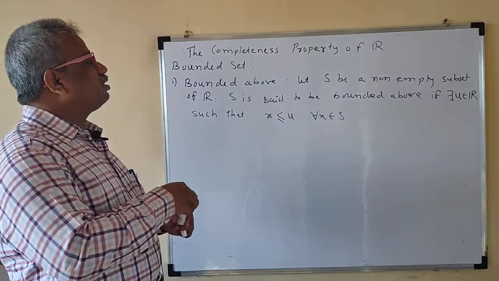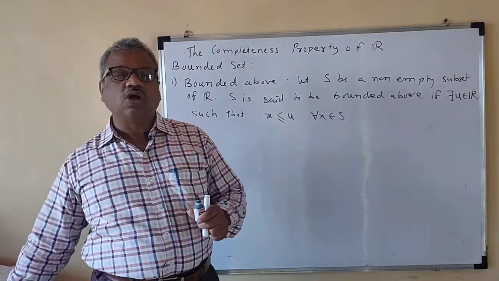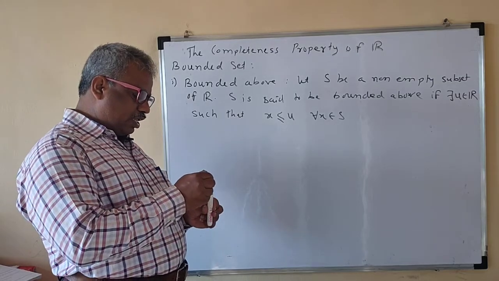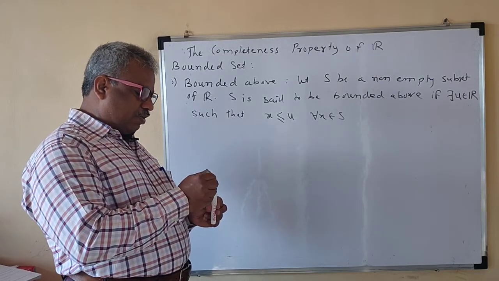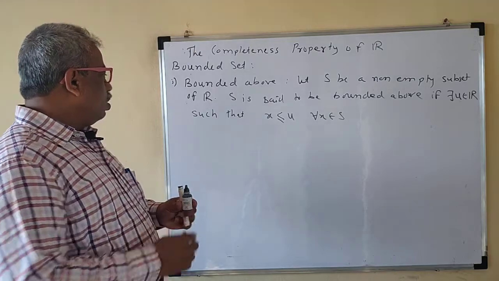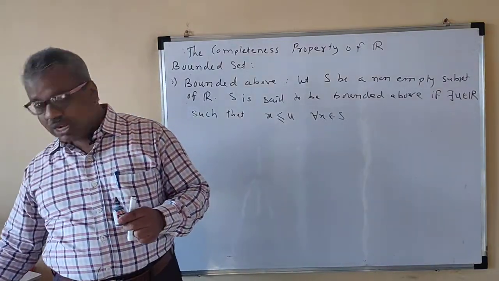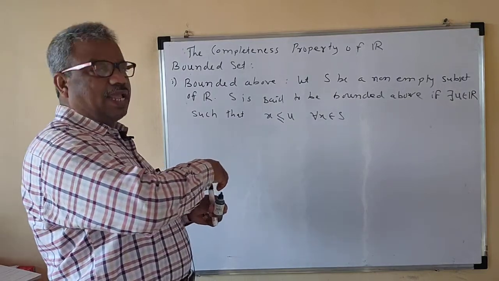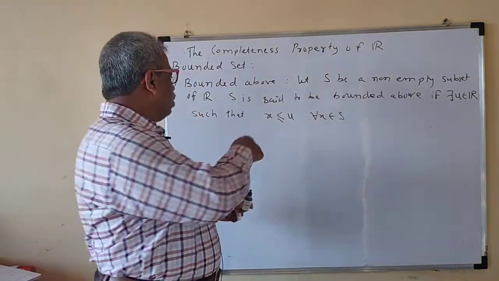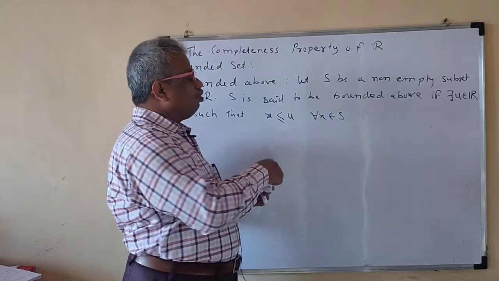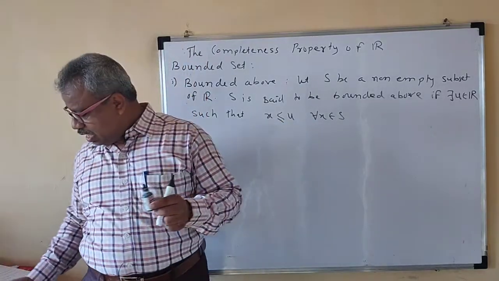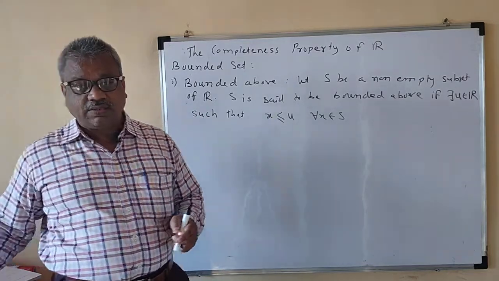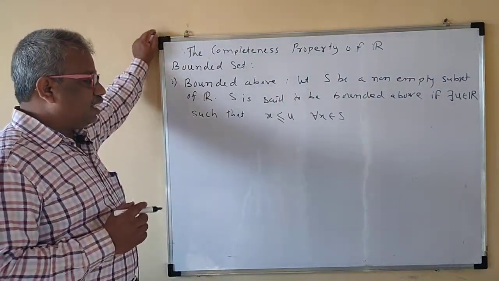Note that S is a non-empty subset. Non-empty means it has at least one element, so then it is said to be a non-empty set. So S is said to be bounded above if there exists a real number U such that X is less than or equal to U for all X belongs to S. That means every member of S is less than U.